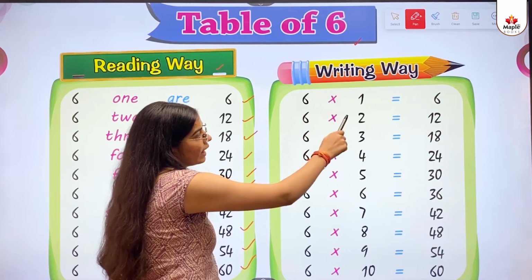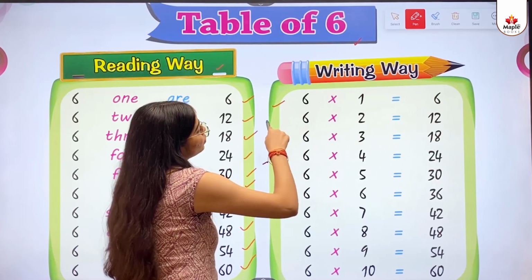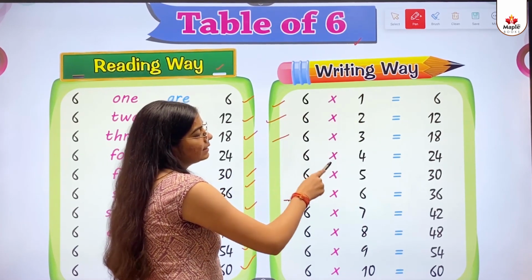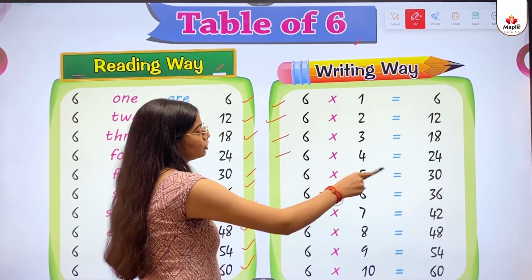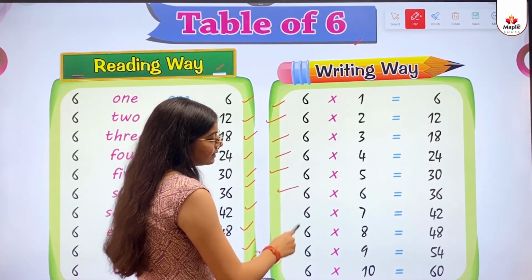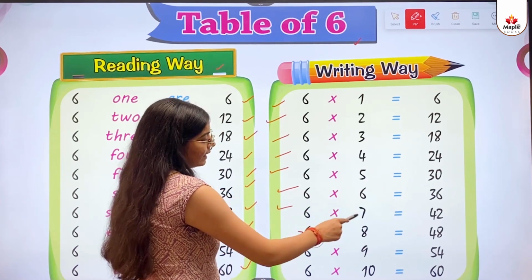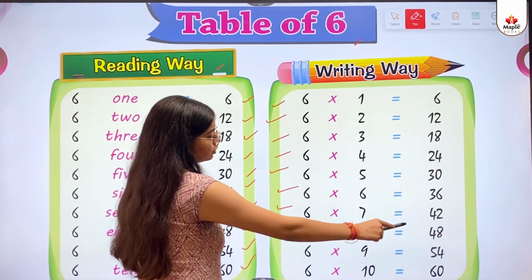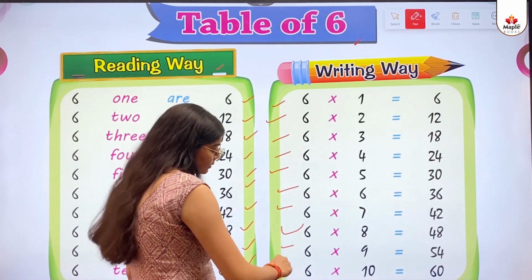Writing way. 6 multiply 1 equals 6. 6 multiply 2 equals 12. 6 multiply 3 equals 18. 6 multiply 4 equals 24. 6 multiply 5 equals 30. 6 multiply 6 equals 36. 6 multiply 7 equals 42. 6 multiply 8 equals 48. 6 multiply 9 equals 54. 6 multiply 10 equals 60.